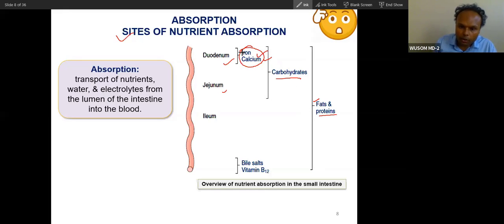Now two micronutrients you have to understand: one from the duodenum, the other from the terminal ileum. Vitamin B12 is absorbed from the terminal ileum. This is very important. Calcium and iron are absorbed from the duodenum. So this is a very simple slide, yet very important. Bile salt is also important, and it is absorbed from the terminal ileum. So remember at least these facts.